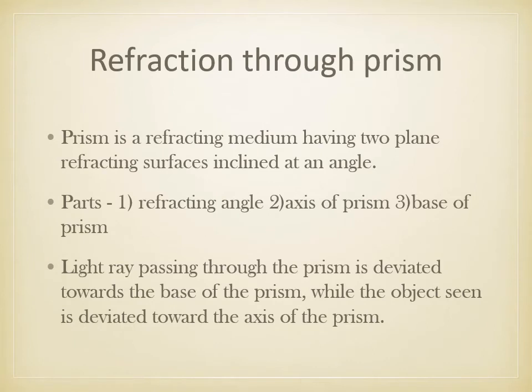Then refraction through the prism. A prism is a refracting medium having two plane refracting surfaces which are inclined at an angle. Part 1 is the refracting angle, second is the axis of the prism, and third is the base of the prism. Light rays passing through the prism are deviated toward the base of the prism, while the object seen is deviated toward the axis or apex of the prism.